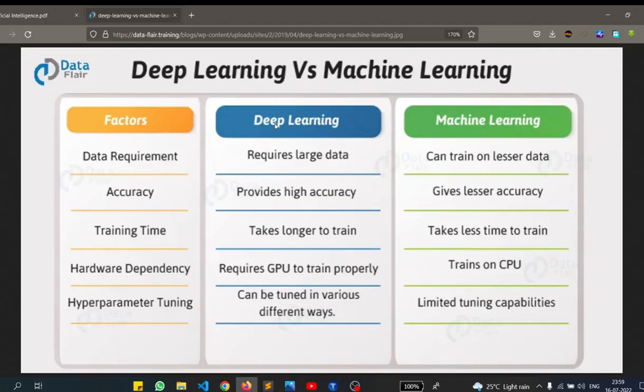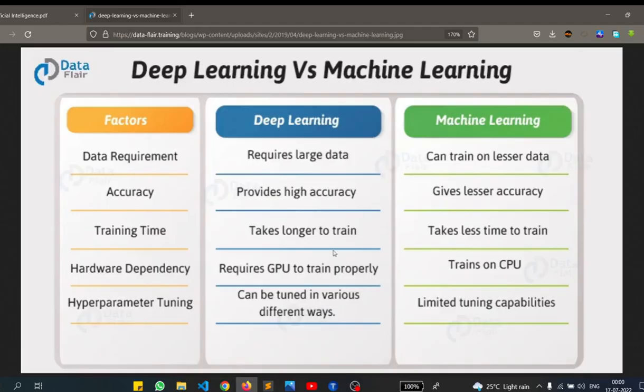For the initial problem statements which you will encounter in AI, suppose you are building a classification model and the data set you have is in a CSV, then you can apply both approaches, machine learning and deep learning. But later on, as you move ahead, when you encounter image data sets or sound data sets, or even a CSV with a lot of data points, eventually you will need deep learning. And tasks like computer vision and natural language processing all come under deep learning. So you will have to learn deep learning also.